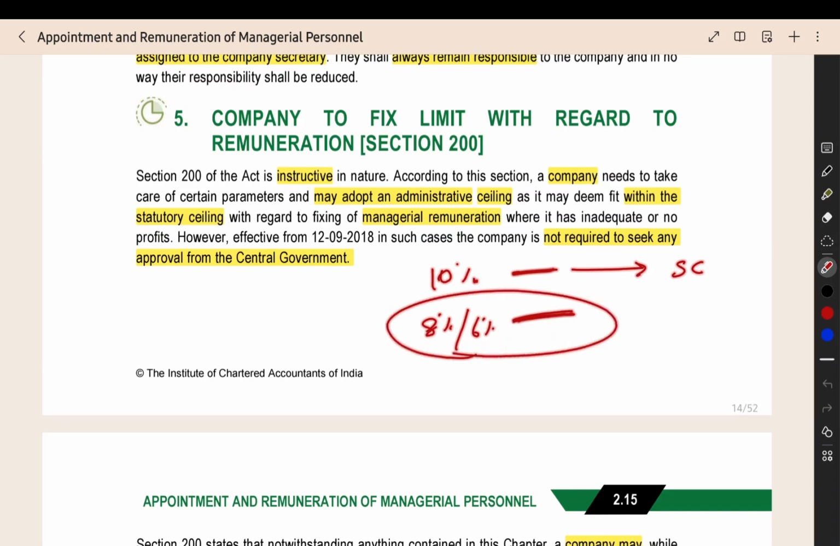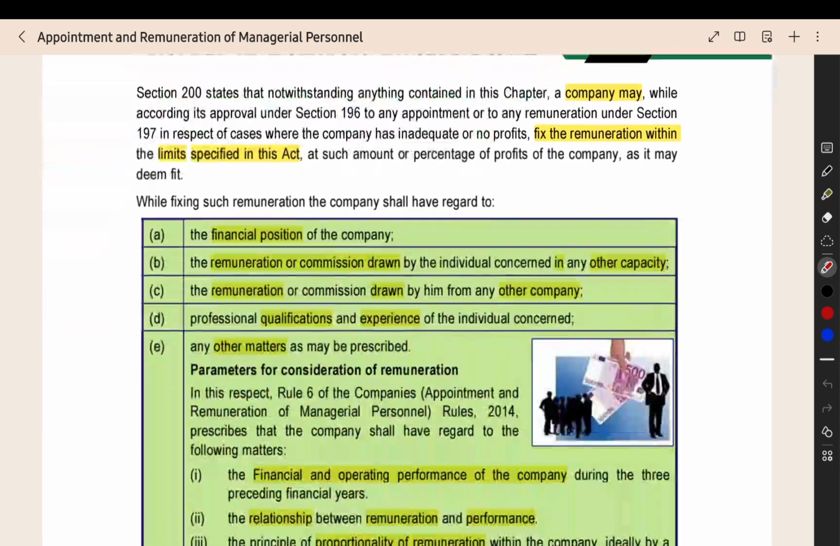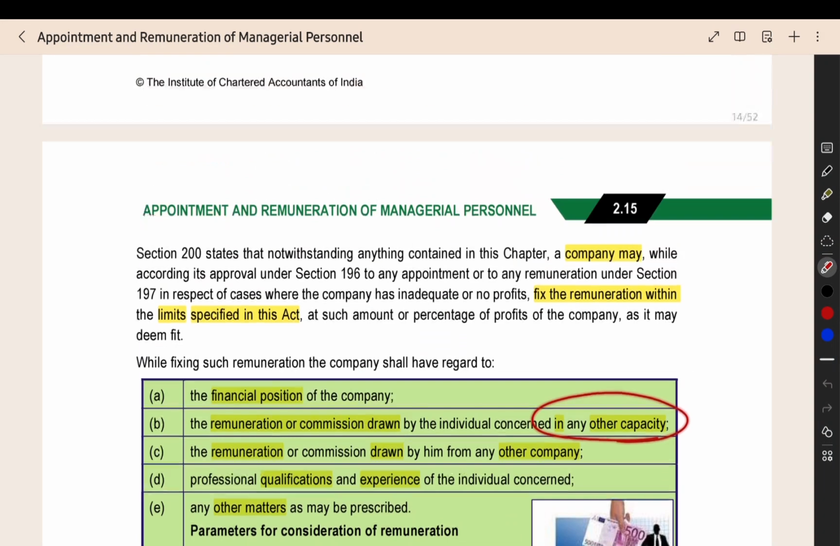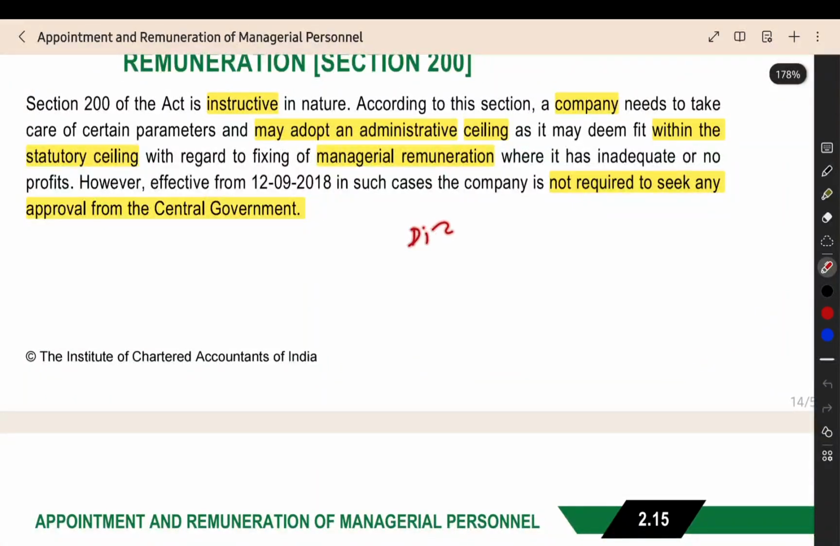Like this, the company can fix a limit lower than the statutory limit. That can be done by the company. And when doing that, they will keep in mind the financial position of the company and the remuneration drawn in any other capacity. The same person is a director, and for that he is earning 10 lakh rupees from the company.